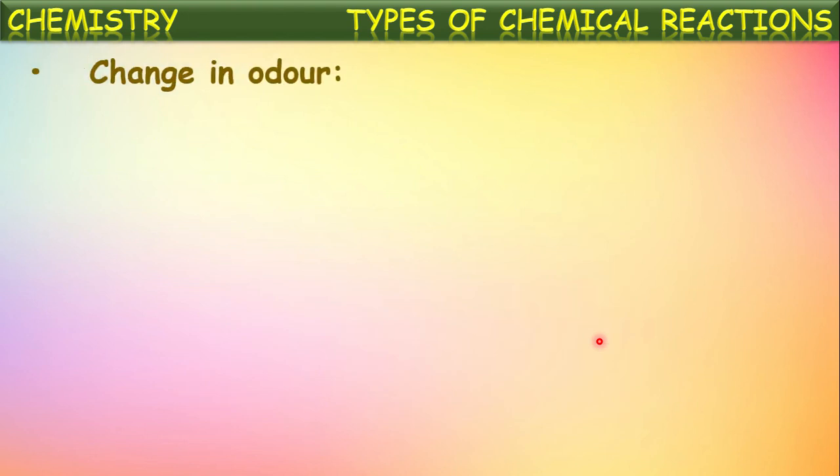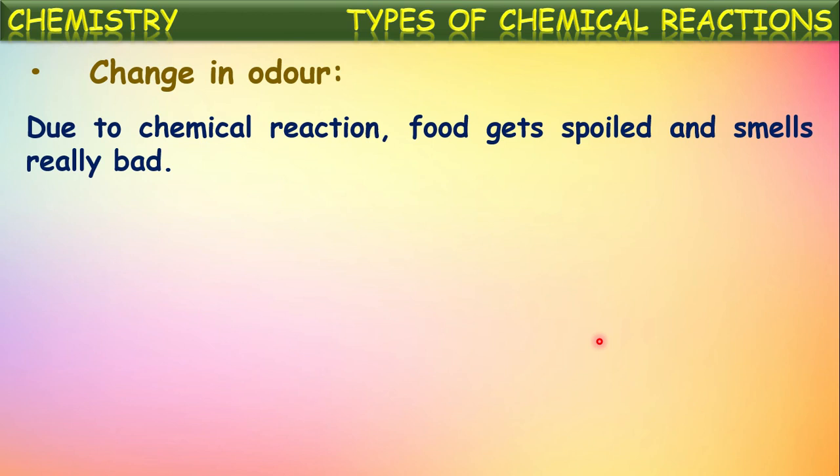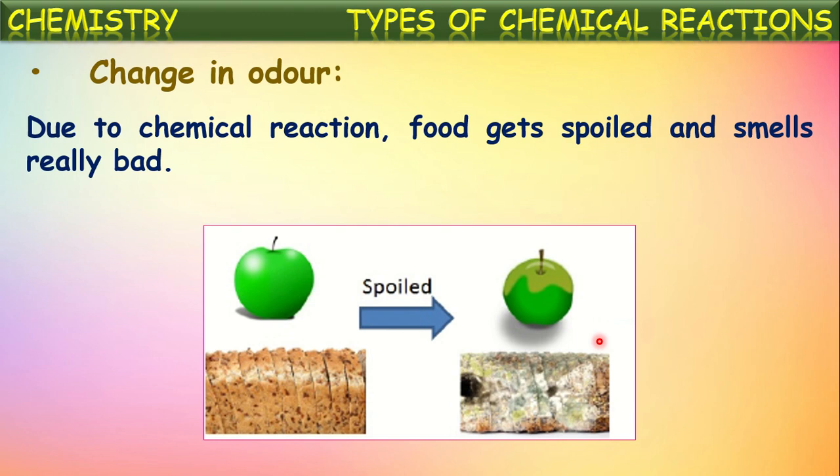and in some other chemical changes, we can identify those by certain odor. New odor will be observed. For example, due to chemical reaction, food gets spoiled and smells really bad, isn't it? Certain fruits, if they are left for few days, slowly they start rotting and they release certain bad smell, isn't it?